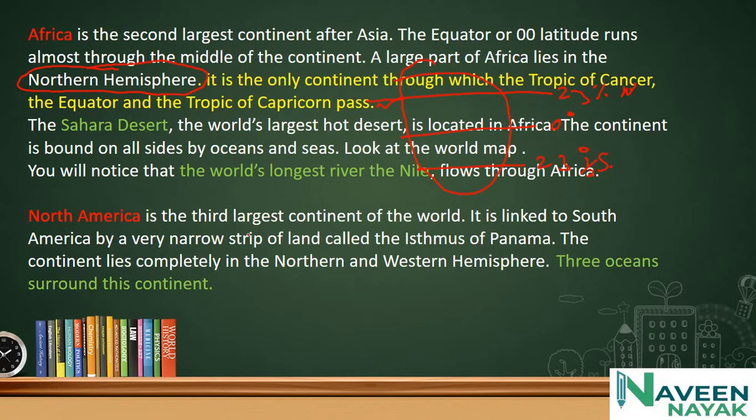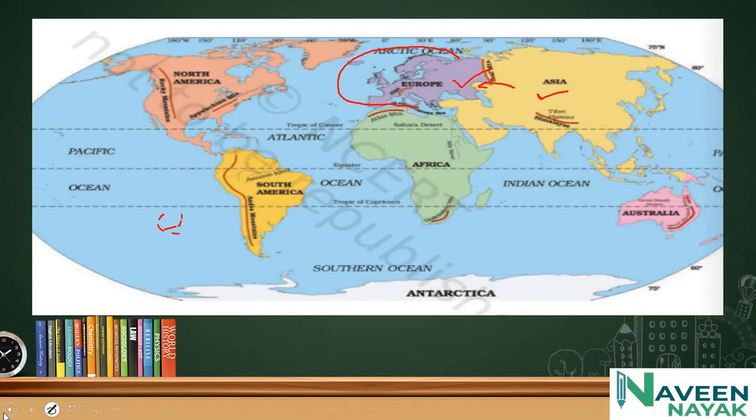North America is the third largest continent of the world, and it is linked to South America by a very narrow strip of land called the Isthmus of Panama. I will show the Isthmus of Panama on the map. One second. See here, this is the Isthmus of Panama.